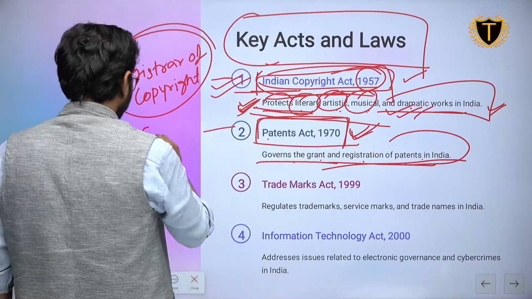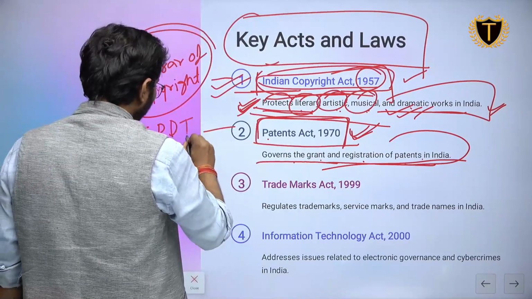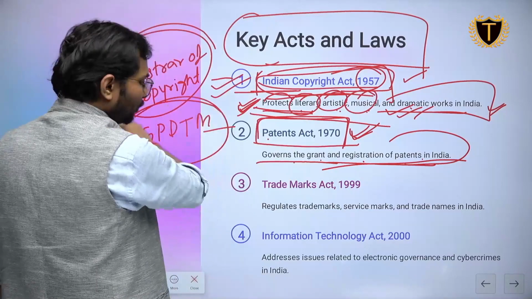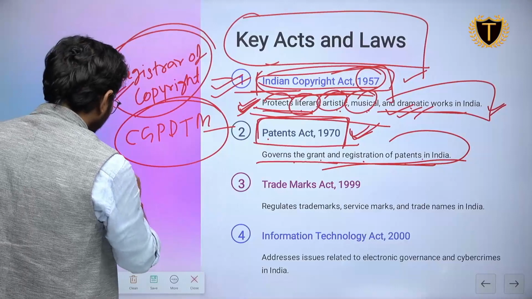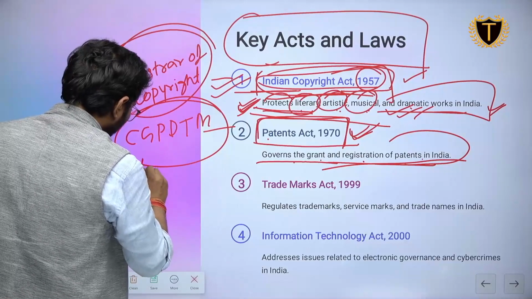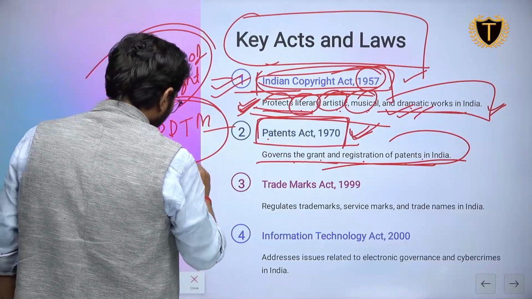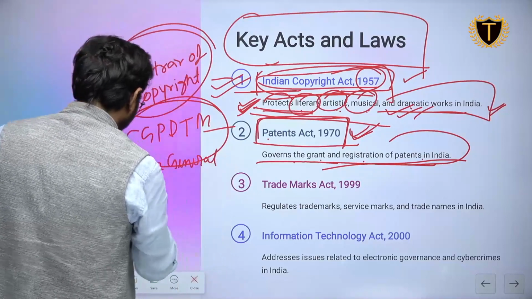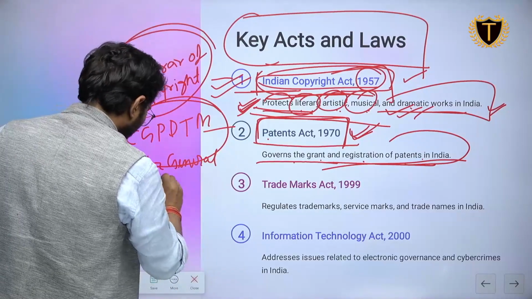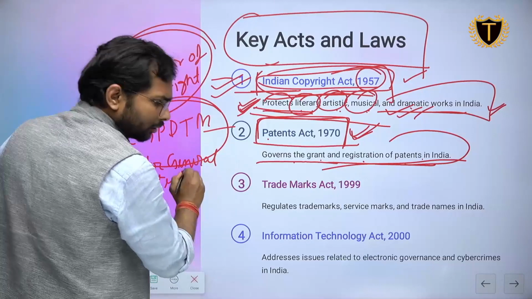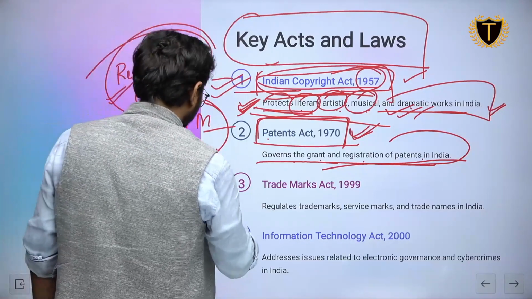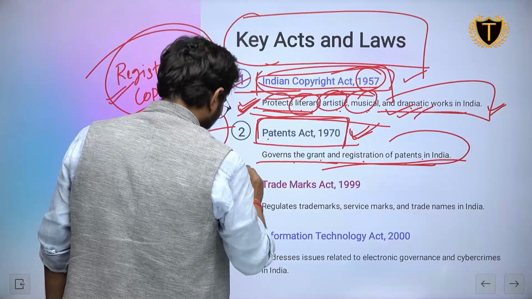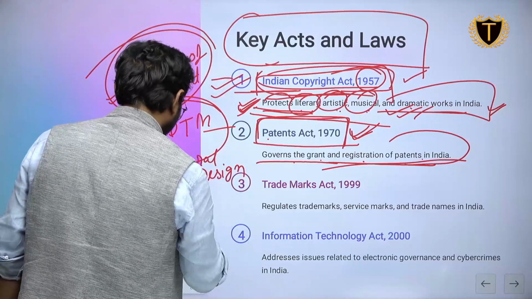What is CGPDTM? This you need to remember. It is the Controller General of Patents, Designs and Trade Marks.